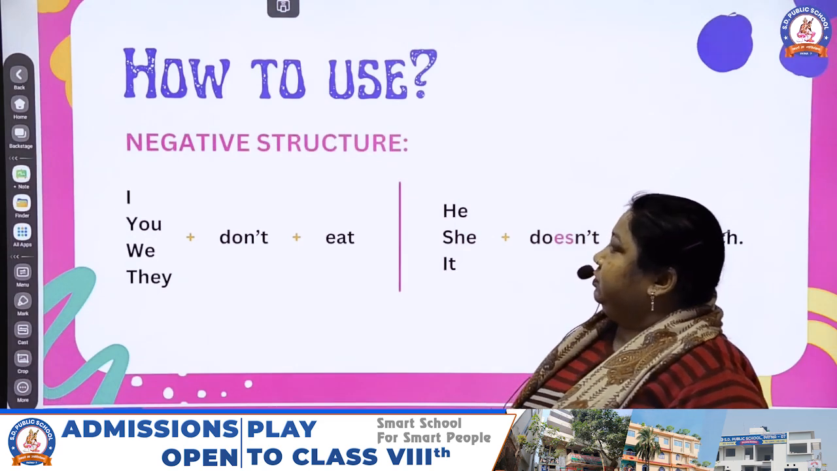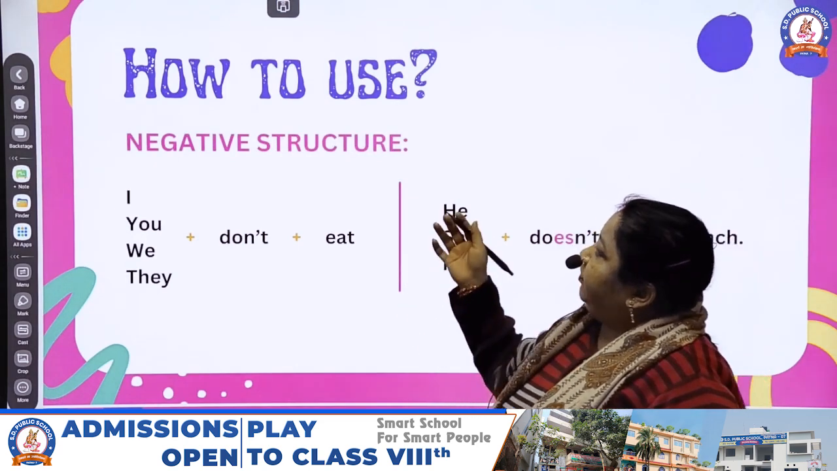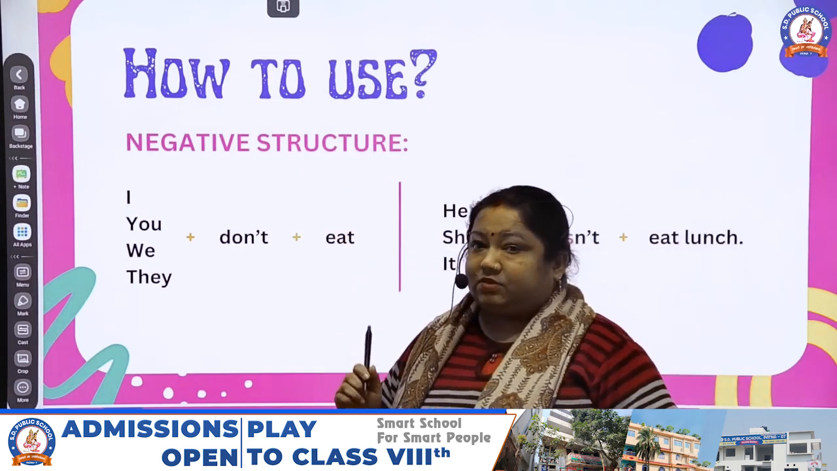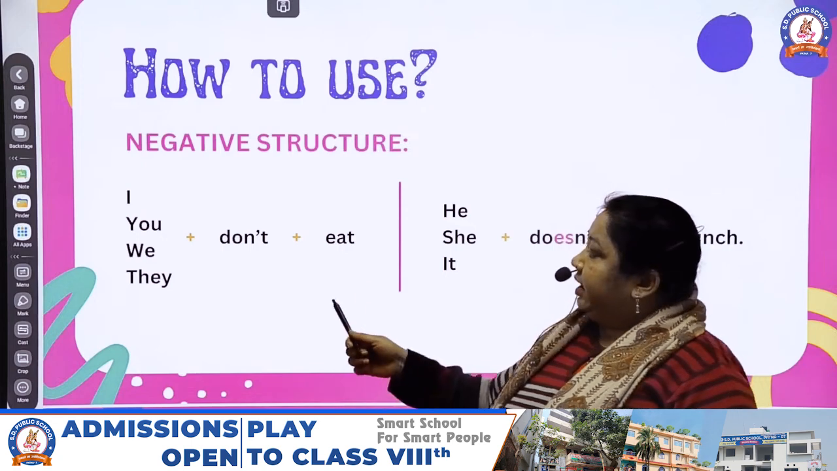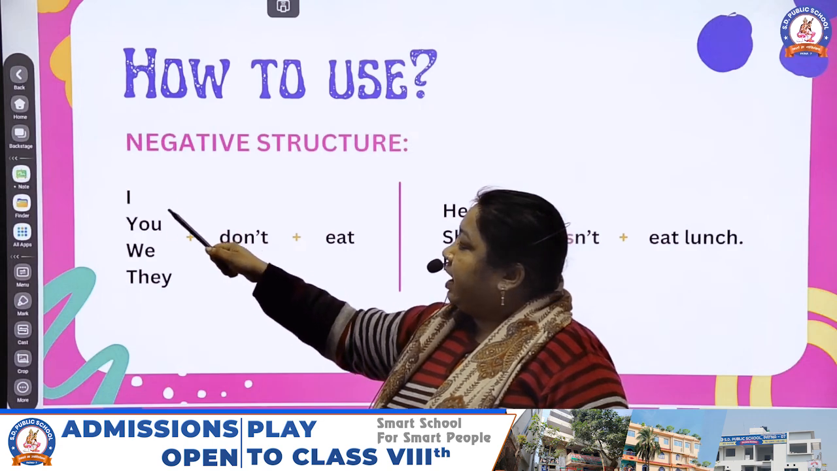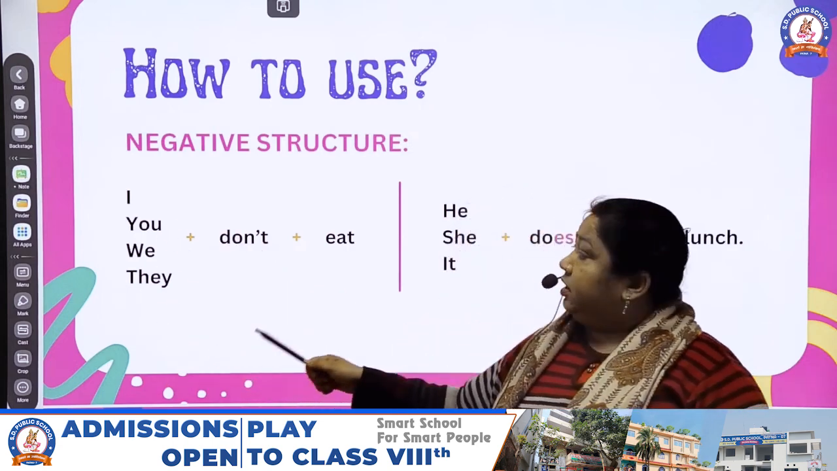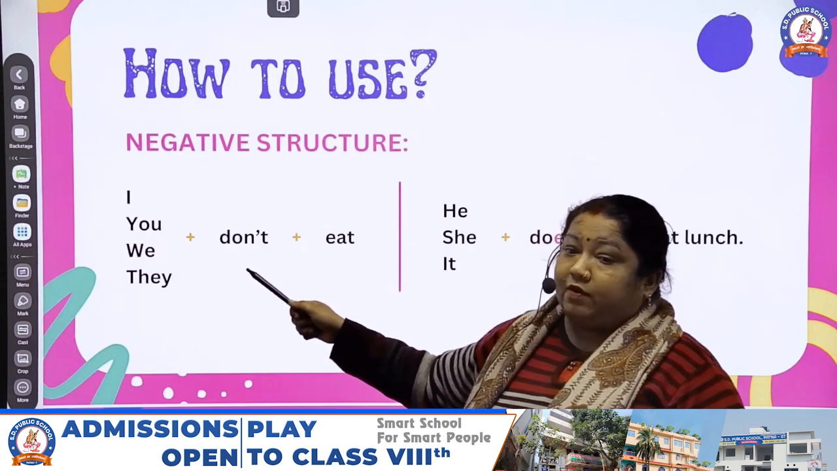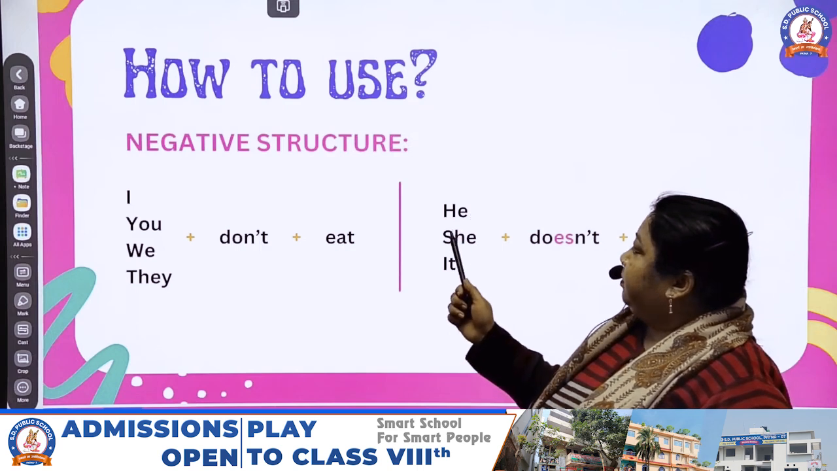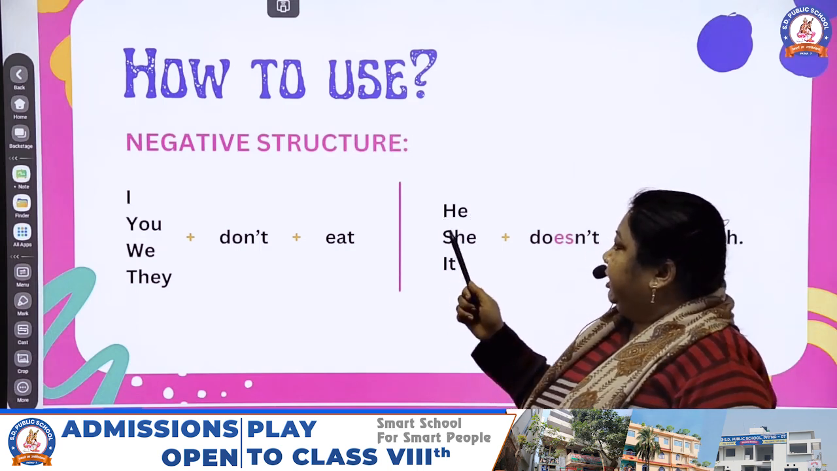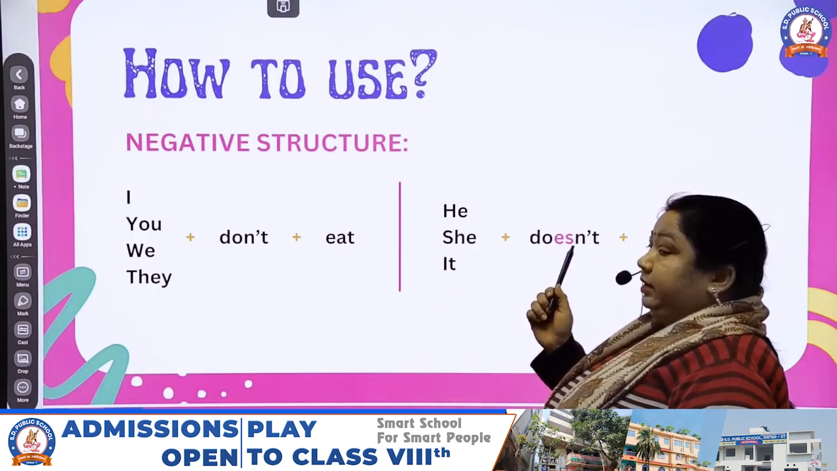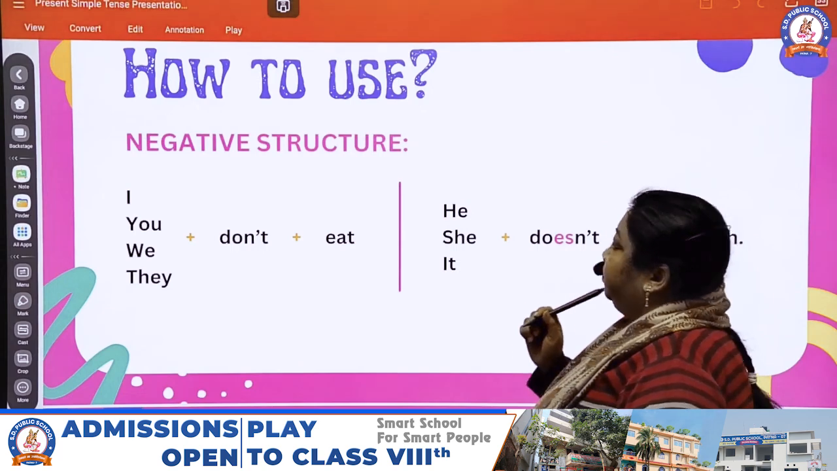Now, how to use it? In the previous part we have seen the positive structure. Now, in the negative structure, when you don't have to do anything, what do you have to add? Don't. Similarly, where I, you, we, they are the subject, what do you have to use? Don't, that is do not plus eat. But if the subject is he, she, it, what do we use? Doesn't, that is does not plus eat plus lunch.